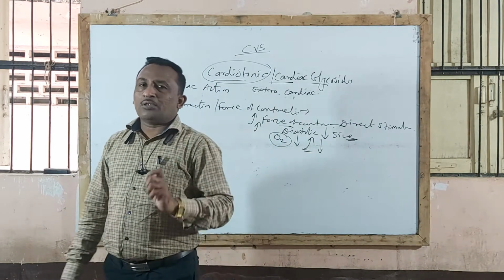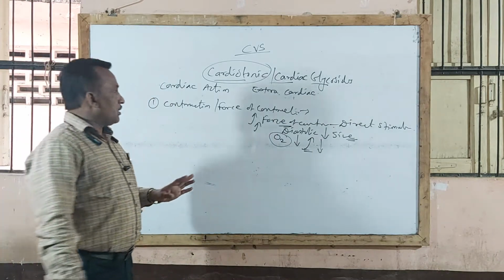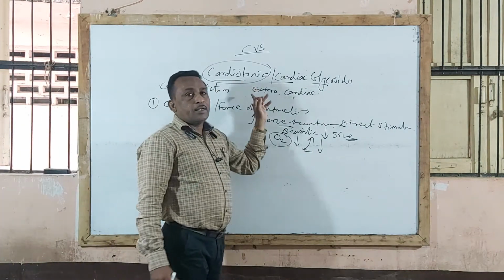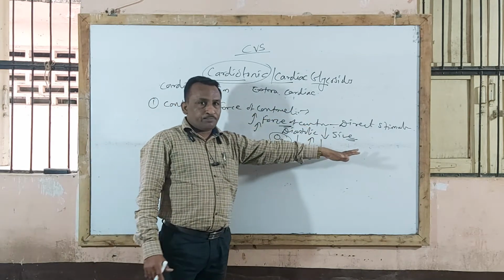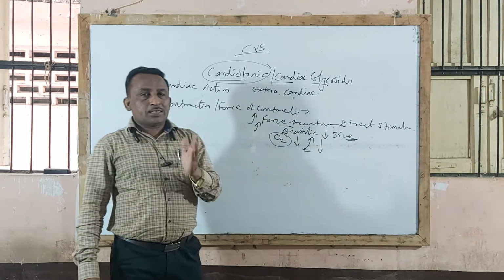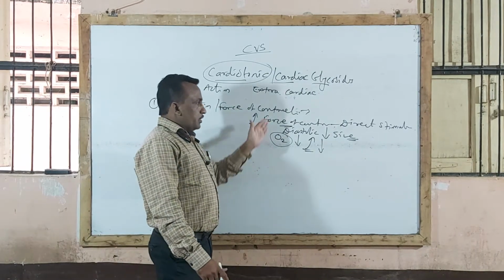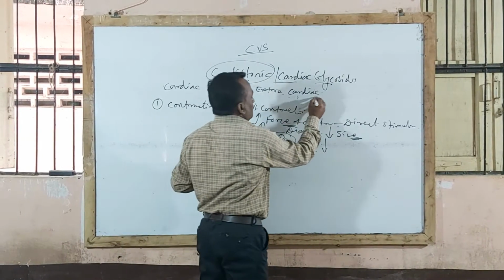This is the most important question. In most of the question papers they will ask why digitalis is called as cardiotonic. So you are supposed to explain the action on force of contraction. This is the action in CHF or in CCF patient.